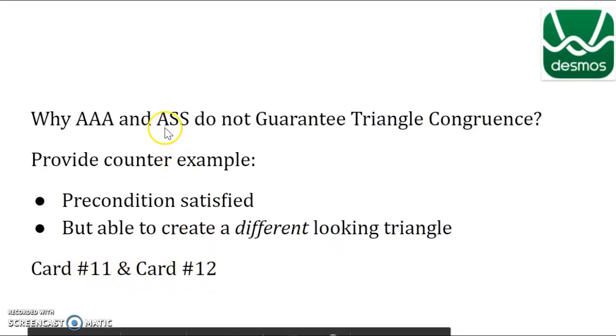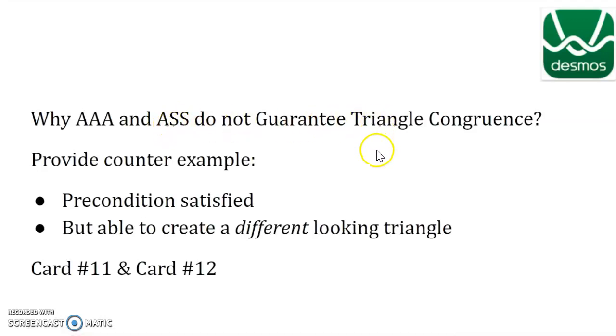Card number 12 deals with ASS, and why that is not a triangle congruence. It's just asking you to explain, do you really understand this?